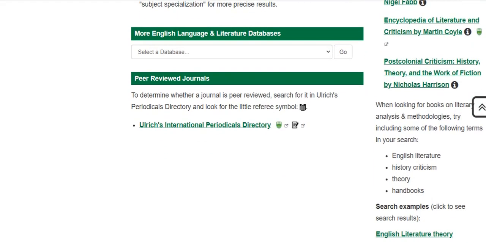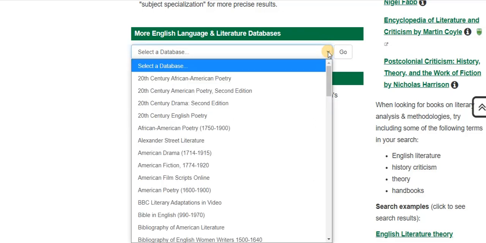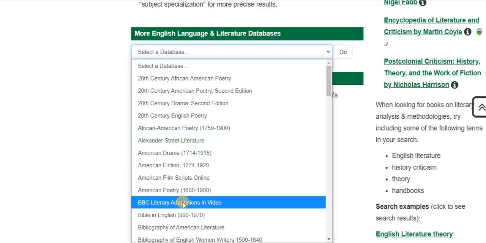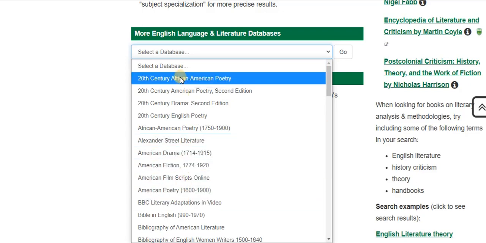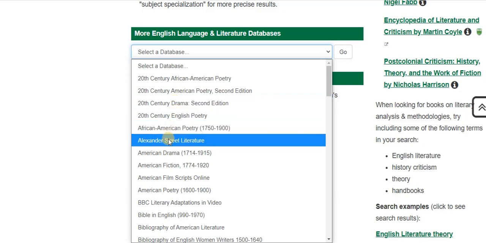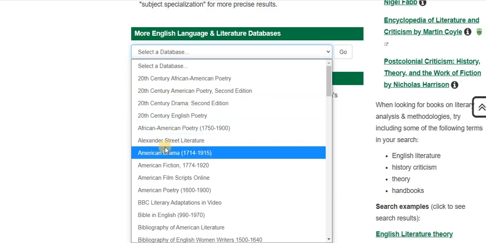I want you to see also we have a link here to open a window to more databases in the English language. And you'll notice each of the databases has a name that's very indicative of the subject area that it covers. So we've got 20th century African American poetry, 20th century drama, American drama, and then it gives you the dates.